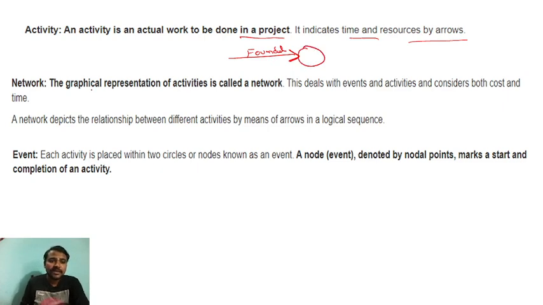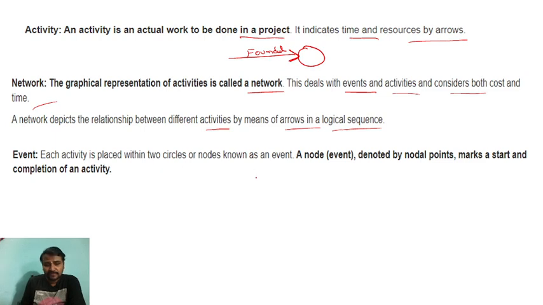Network means the graphical representation of activities is called a network. To represent all the work, all the activities related to our project, that is shown in a network diagram. So this deals with the events and activities and considers both cost and time. The network differentiates the relationship between the different activities by means of arrows in logical sequence.